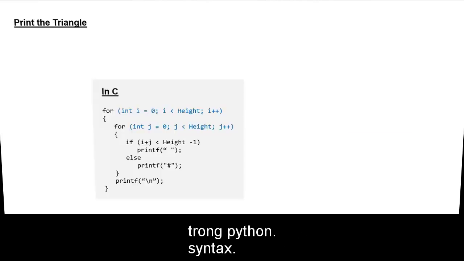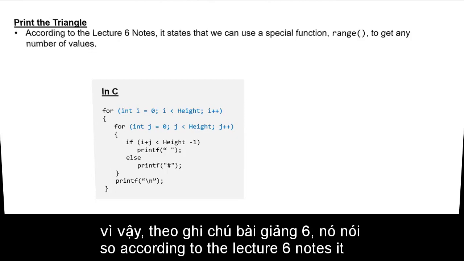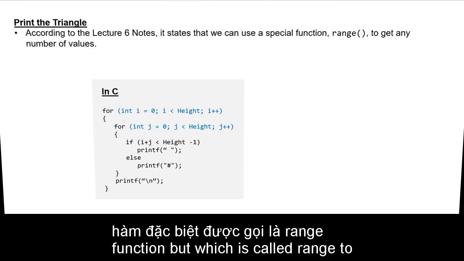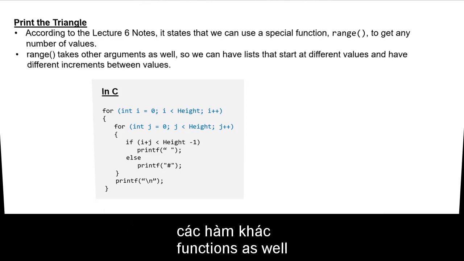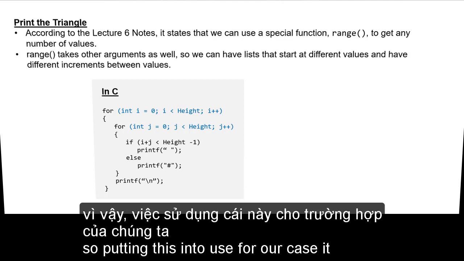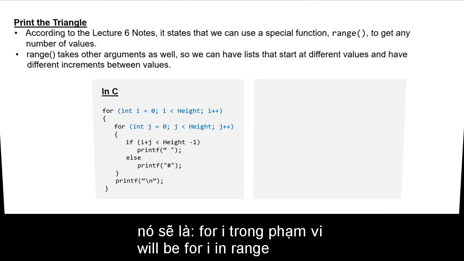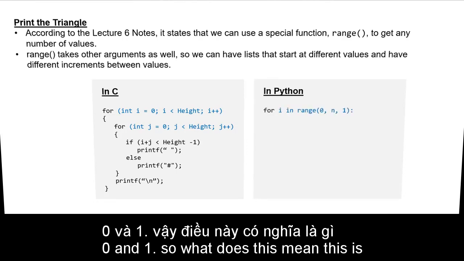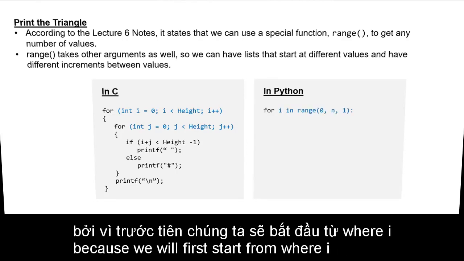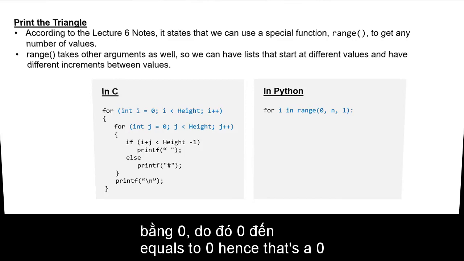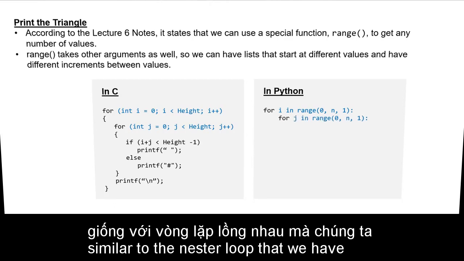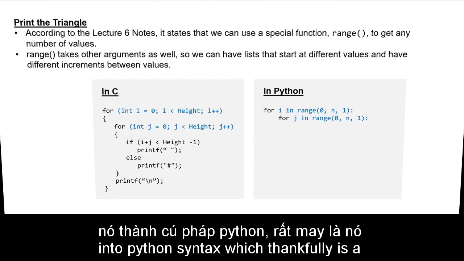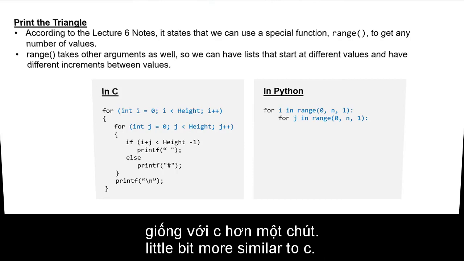So what will this look like in Python syntax? According to the lecture 6 notes, we can use the special function called range to get any number of values, and range will take in other arguments as well. Putting this into use for our case, it will be for i in range 0, n, 1. So what does this mean? We first start from where i equals 0, up to n, which is the height, and we increase our i value by 1 for every loop. You can see that's quite similar to the nested loop that we have in C. It's just that we're converting it into Python syntax, which thankfully is a little bit similar to C.